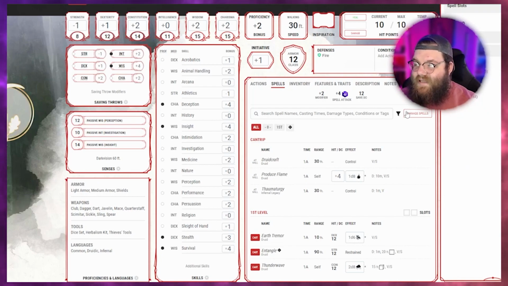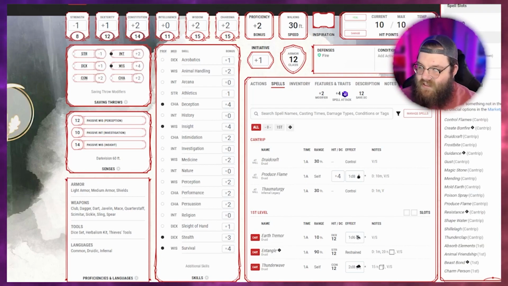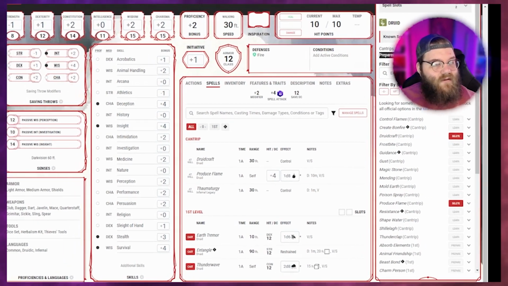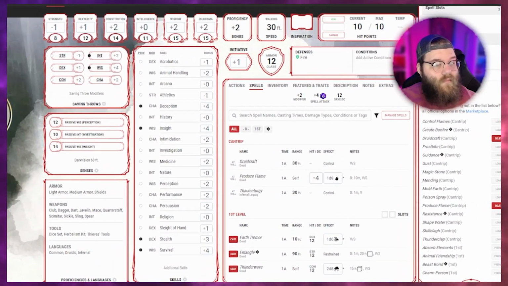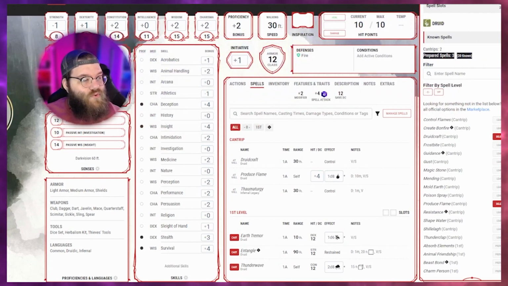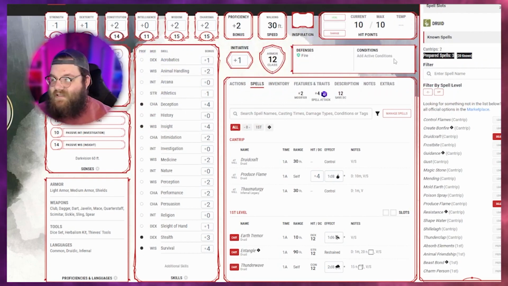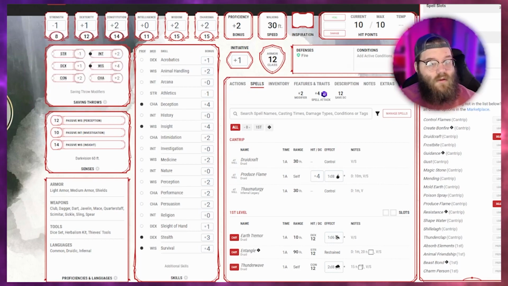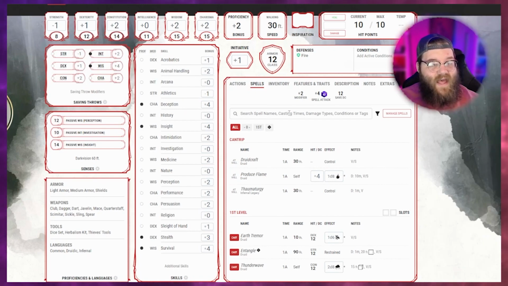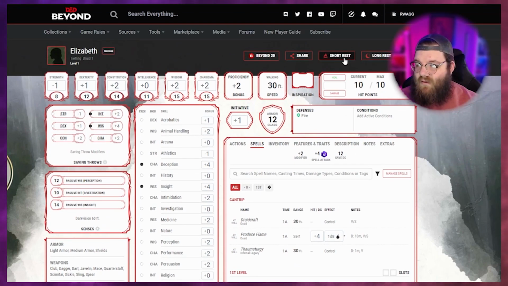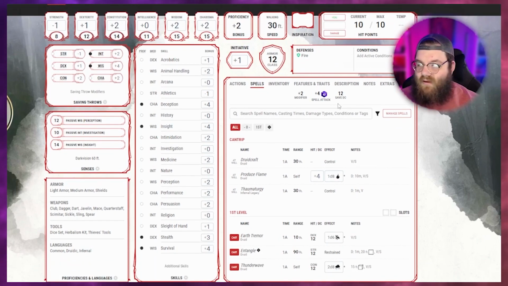So we can see that we can prepare that many spells by going to known spells, and then it'll tell us prepared spells right here. Okay. So, oh, wait a minute. Let me go ahead and move me out of the way. Move over here. Right. So we can see prepared spells over here. Okie dokie. So with that done, we are looking pretty good.